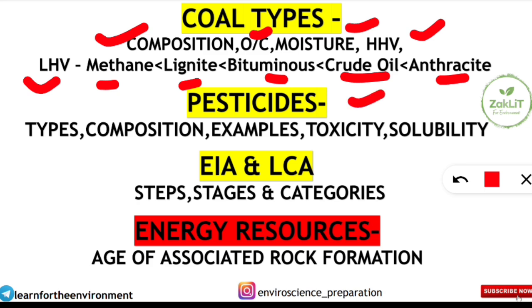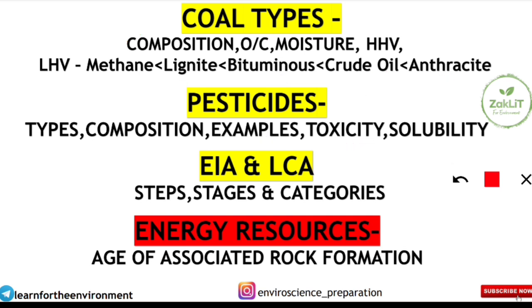Next is pesticides. Different pesticides: which are the phosphate pesticides, which are carbamate pesticides, organochlorine pesticides, their types, their composition, and most importantly the examples under each category of pesticides, their toxicity, which is fat soluble, which is water soluble, which is persistent in our body. Their sequence is also asked sometimes, and which is having more toxicity. So these things also you should know.